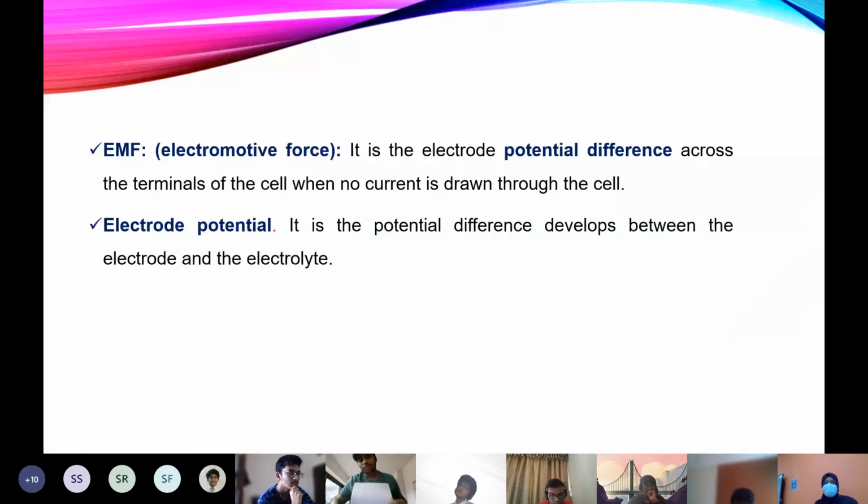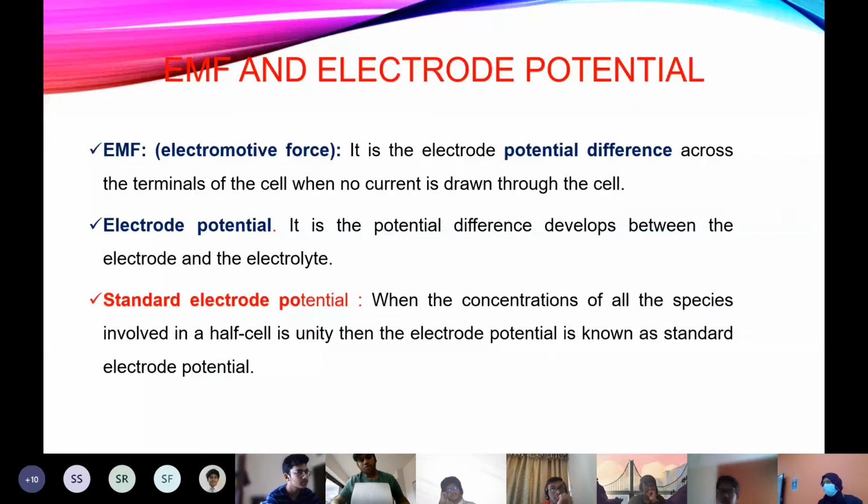The next thing we are going to discuss is comparing EMF and electrode potential. What is the difference between electromotive force and electrode potential? There is no current. EMF, you might already have learned in physics. The potential difference across the terminals of the cell when no current is flowing is called EMF.